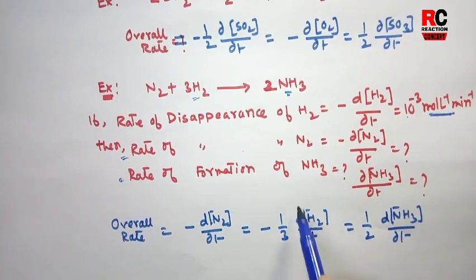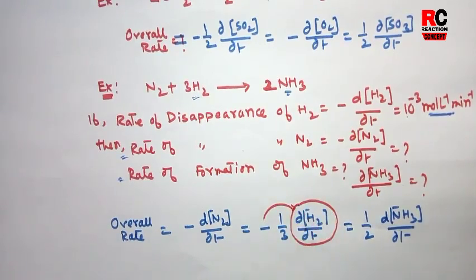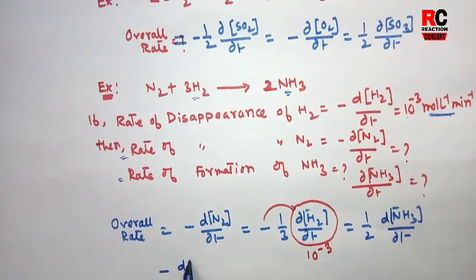In the question, the value of this term, minus dH2 by dt, is given. It is equal to 10 to the power minus 3. So you can calculate the rate of disappearance of nitrogen. It would be 1 by 3 into 10 to the power minus 3. Okay, there is no minus here.